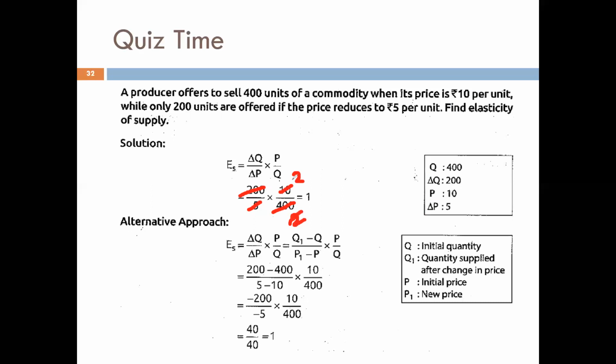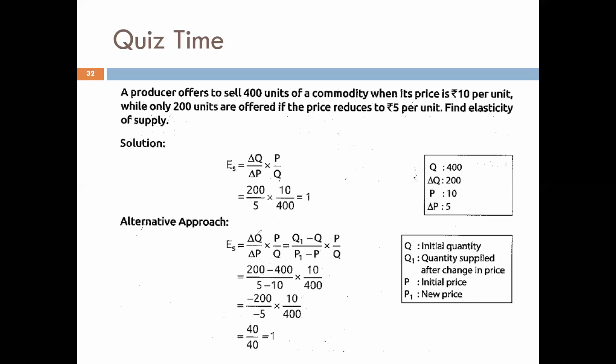So 2 and 2, again it's simplified and we are going to get 1. So here the elasticity of supply is going to be 1. This was one way. Another way, you can refer to it on your own and you will find that here also the elasticity of supply is going to be 1.